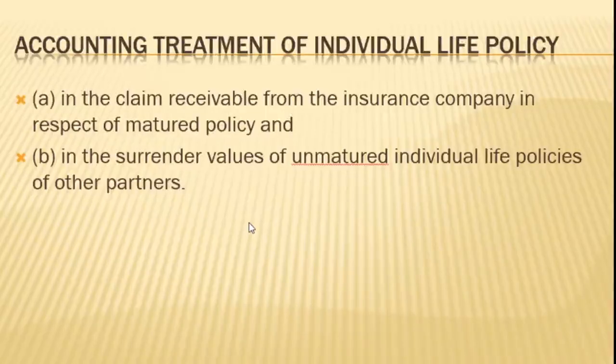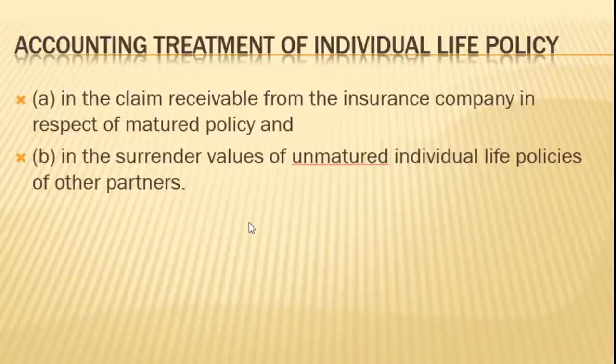Whereas for the individual life policy, for the policy in the name of the deceased partner, the entire proceeds are received, and for the policy in the name of the remaining partner, only the surrender value will be received. This matured policy amount plus the surrender value of the remaining policy will be totaled up